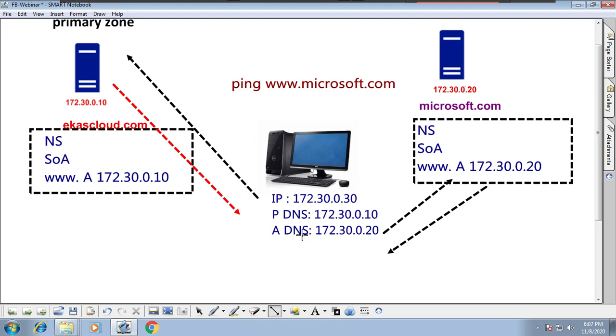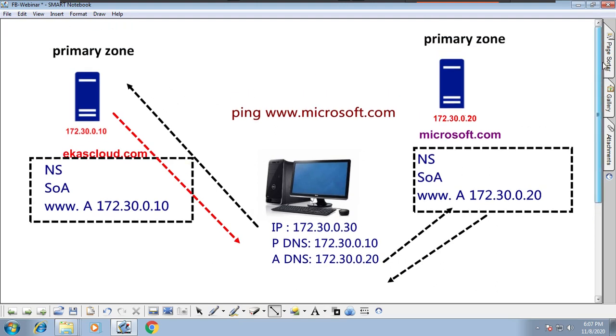Really very happy with you because you are responding well, and if you understood, it is more useful for the time and energy I am spending. So I hope you are very clear about when the preferred DNS and when the alternate DNS is used. I hope we will stop this session here.